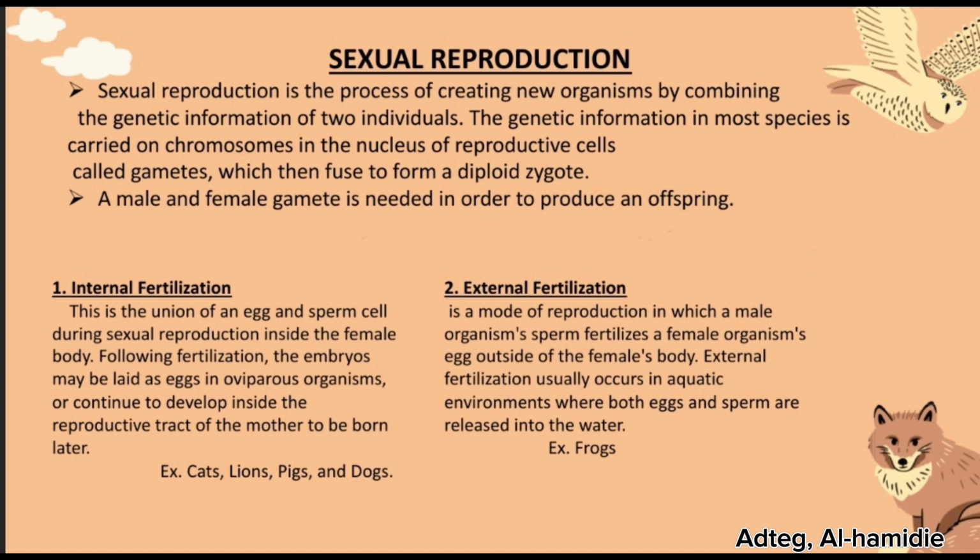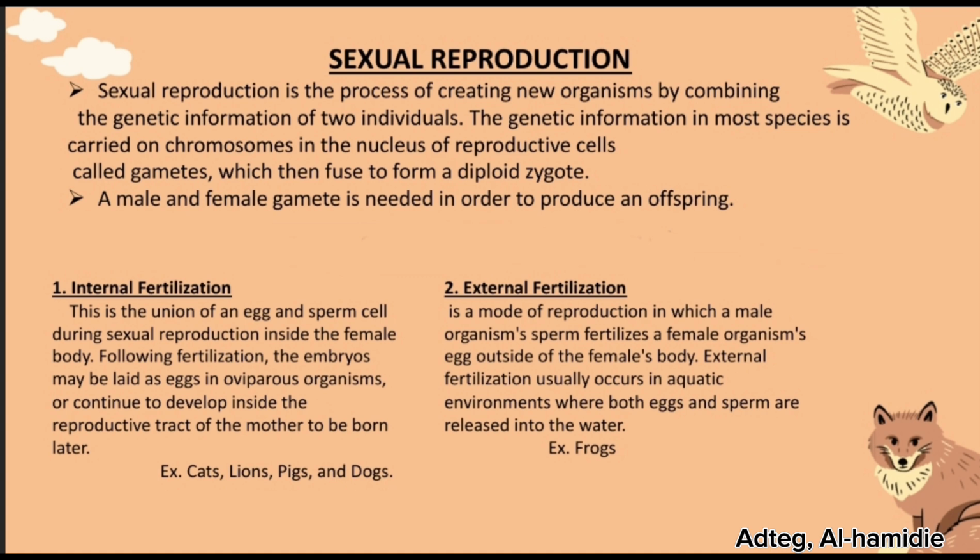And the next one is viviparous. Viviparous animals grow in their mother's womb. Then the mother gives birth to them. Examples of these animals are mammals, including us humans, since we grow in our mother's wombs and are born from them. Dogs and cats are also examples of viviparous animals.